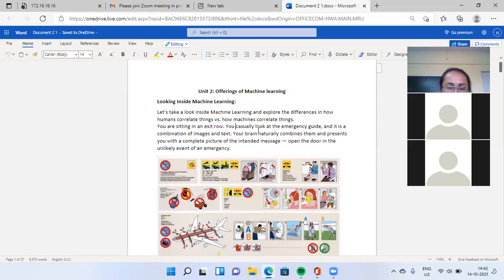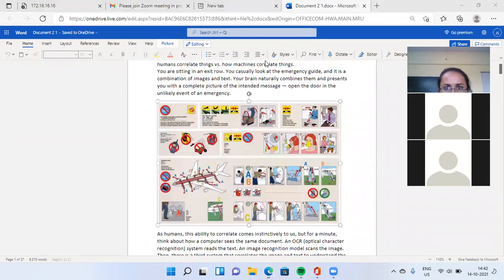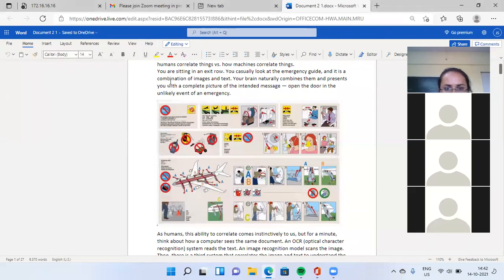What actually is inside a machine learning model, which process is going on inside the model. We see that in this point. Next point.